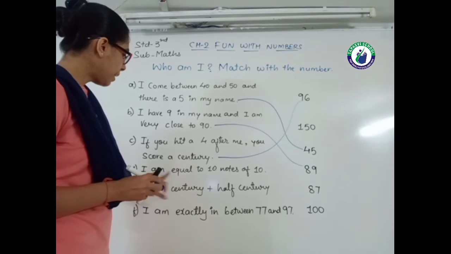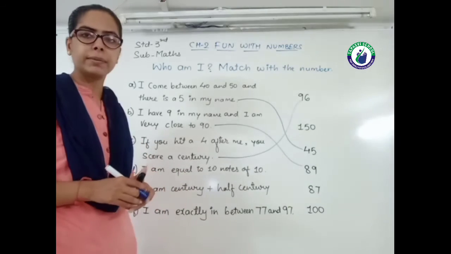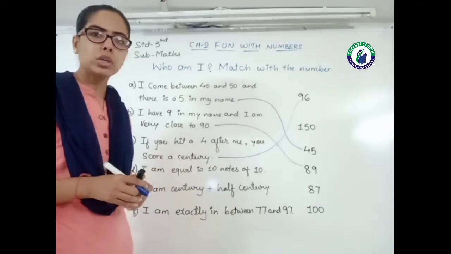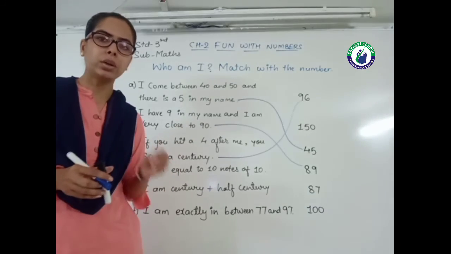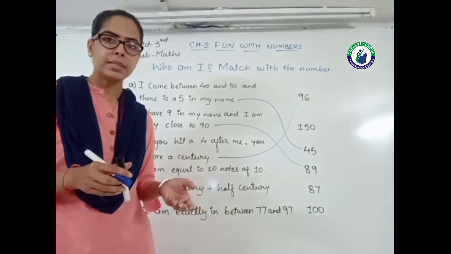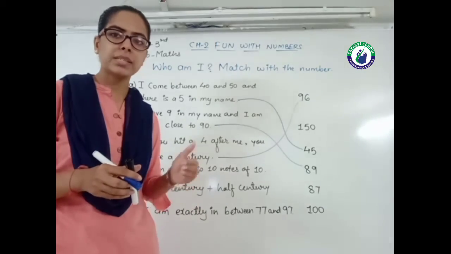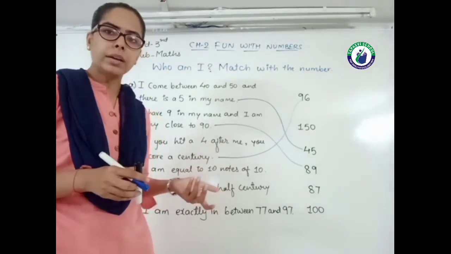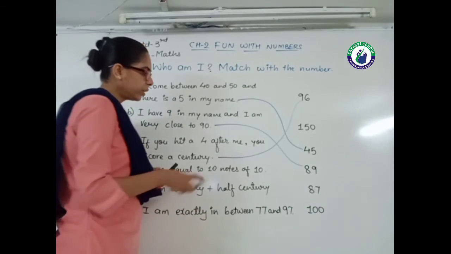The next is: I am equal to 10 nots of 10, यानी 10 के 10 nots. You simply multiply. It means 10 tens are 100. So match with the 100.